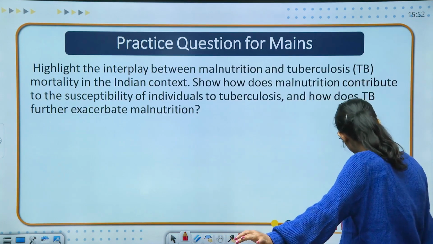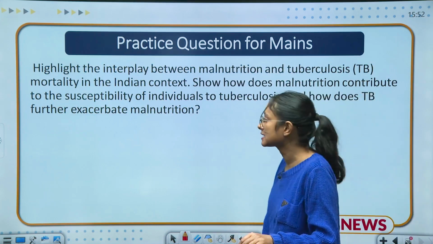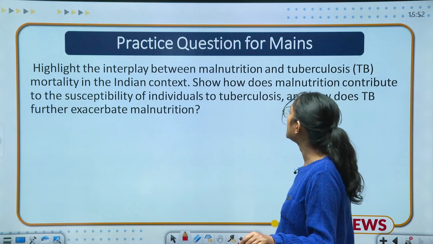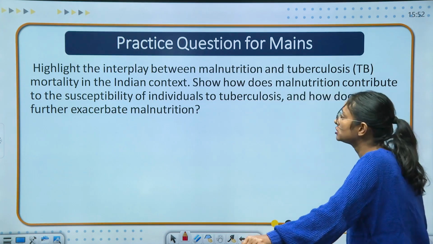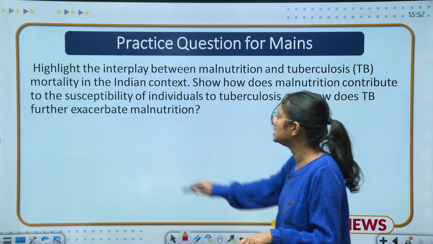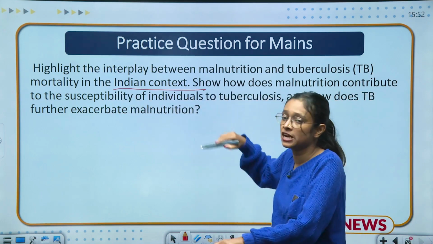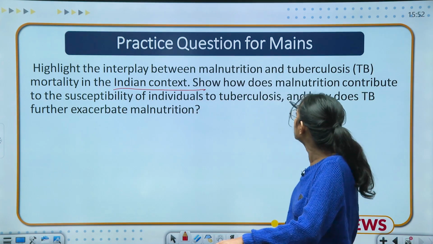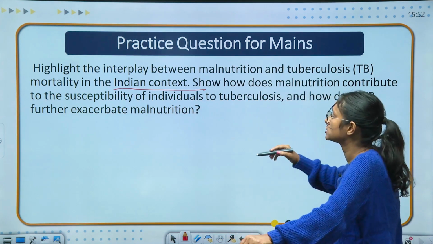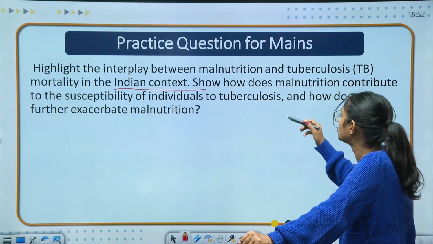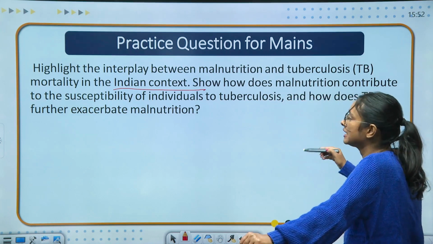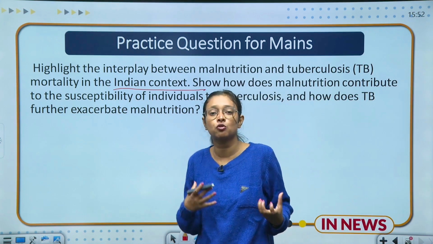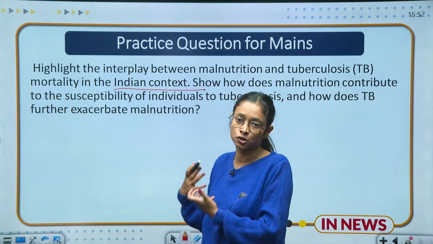Moving to the mains part, which is the highlight of today's class, the mains question is: highlight the interplay between malnutrition and tuberculosis mortality in the Indian context. Here they are asking about the Indian context, and we already discussed so much data. Show how malnutrition contributes to the susceptibility of individuals to tuberculosis, and how TB further exacerbates malnutrition. So here you have to show the correlation between malnutrition and tuberculosis.